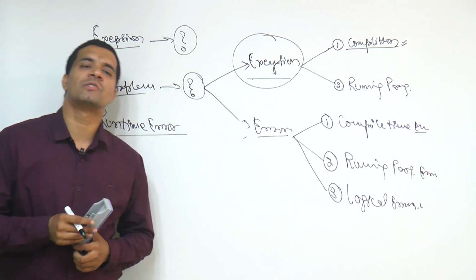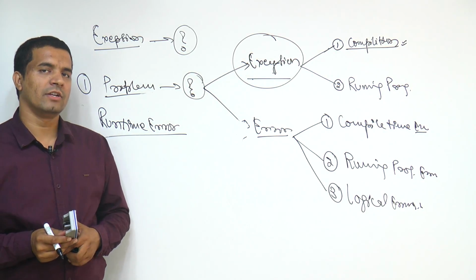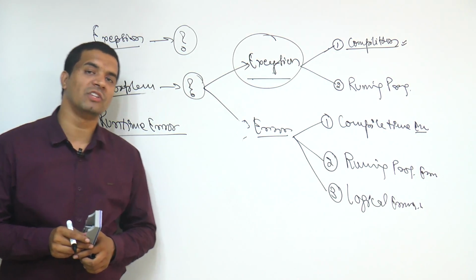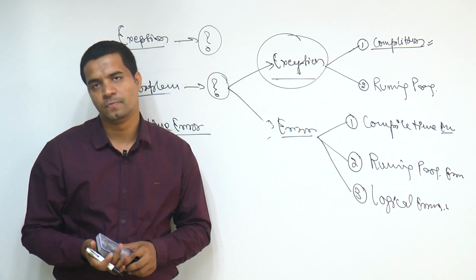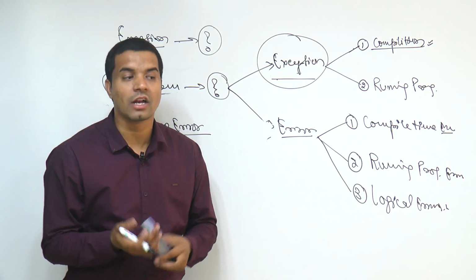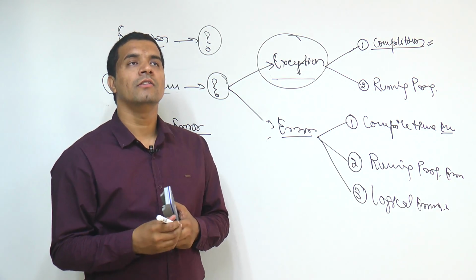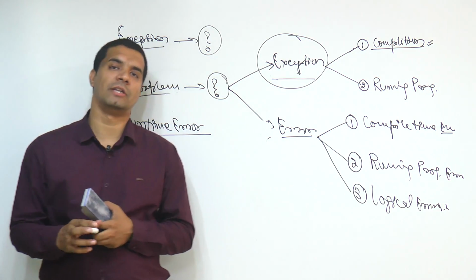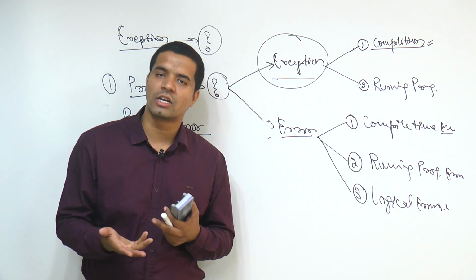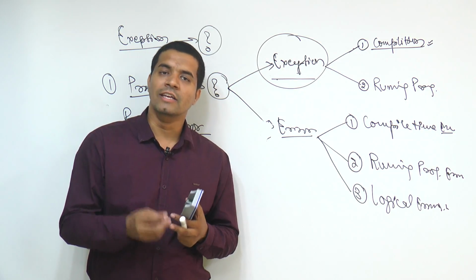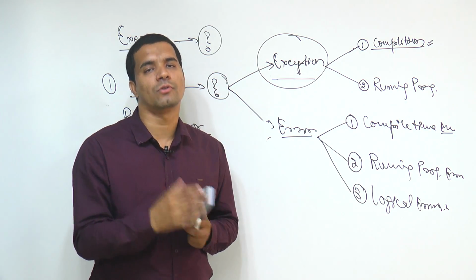Let's take an example. Whenever your JVM starts, JVM is running your program, so JVM needs some memory also. What memory? Internal memory, you can say, the memory allocated for your heap. Whenever you create objects, heap memory is consumed more and more.